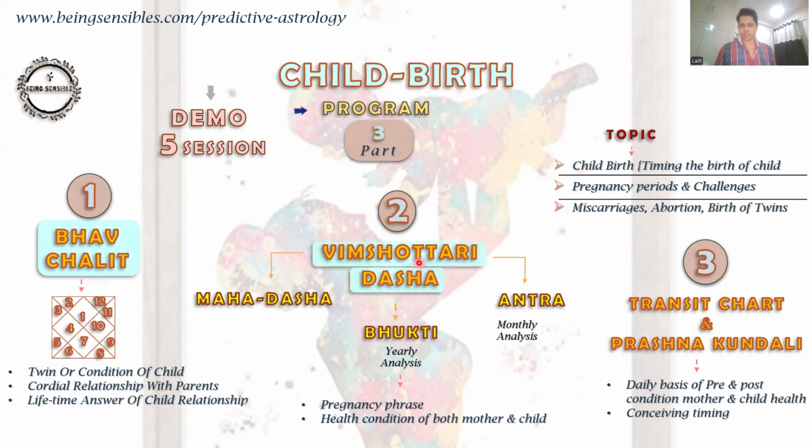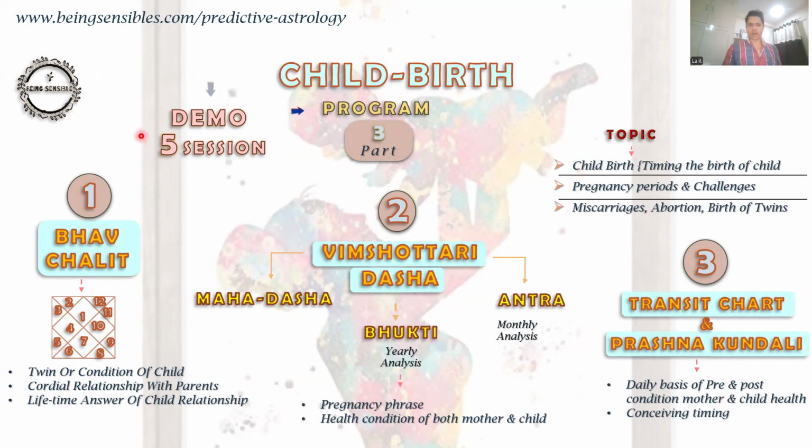When it comes to Vimshottari Dasha, they get an idea of the yearly analysis and monthly analysis of the child and mother, especially if she conceived, which year she would get the baby. Additionally, the parents also get an idea of the health condition of both mother and child during the pregnancy, and the pre and post conditions of the child.